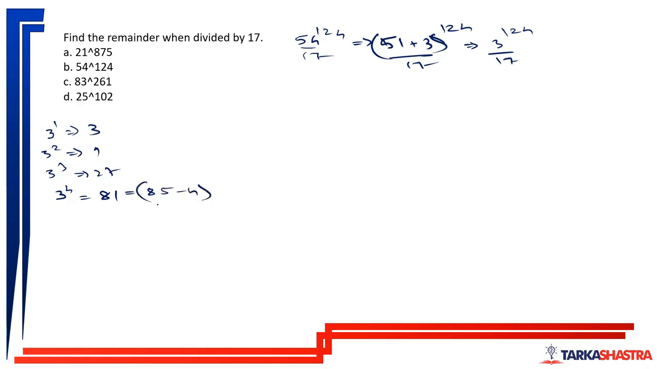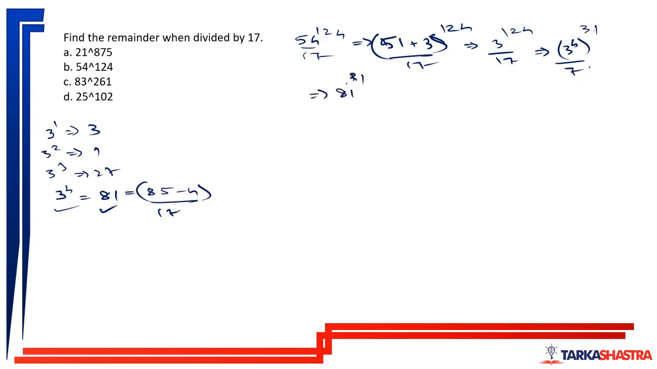So this 81 is closer to 85 minus 4, right? 85 is divisible by 17. So 81 is a beneficial or a suitable value. So 3 to the power 4 is suitable for me. So how do I write it? 3 to the power 4 whole to the power 31, because 4 into 31 is 124, divided by 17, which is nothing but 81 to the power 31